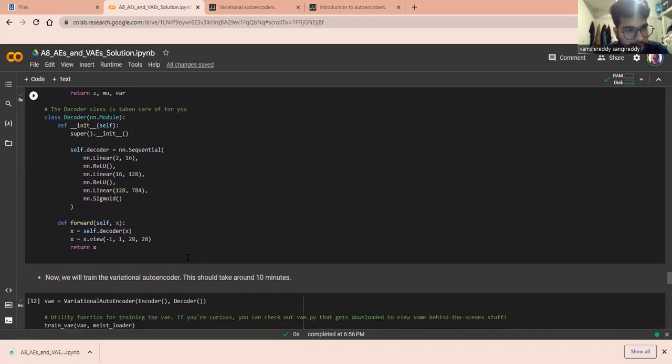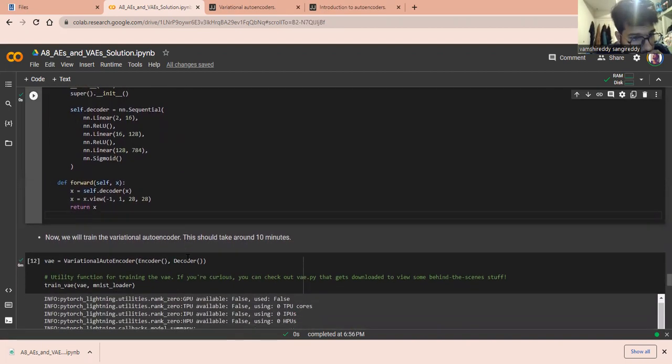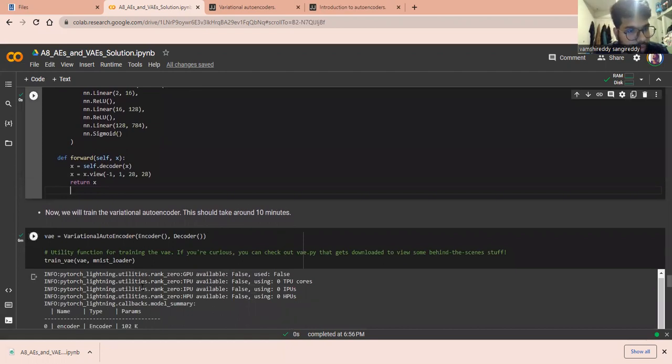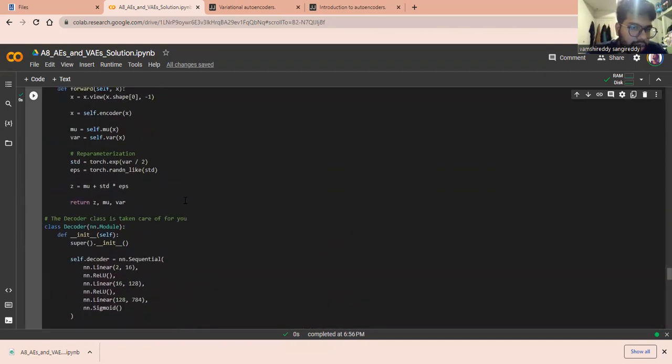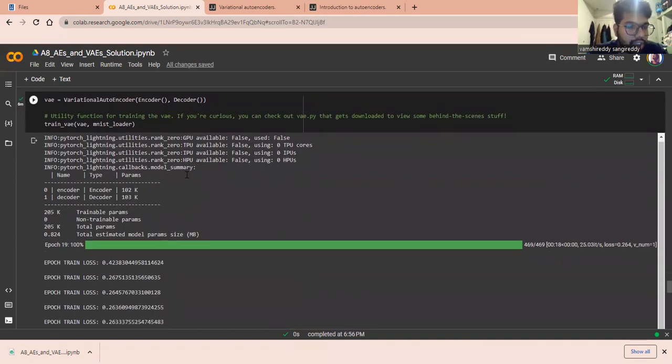After defining the decoder, we use the forward function to process it, and now we will train the variational autoencoder. For training, we have already downloaded the VAE, the variational autoencoder, and we give the encoder and decoder functions as parameters. After that, we train the variational autoencoder.